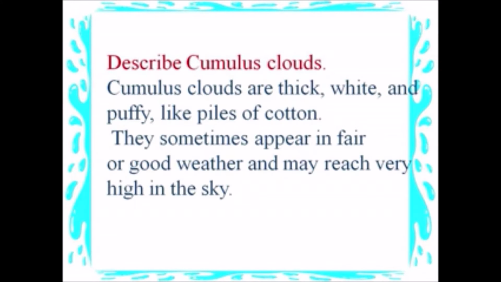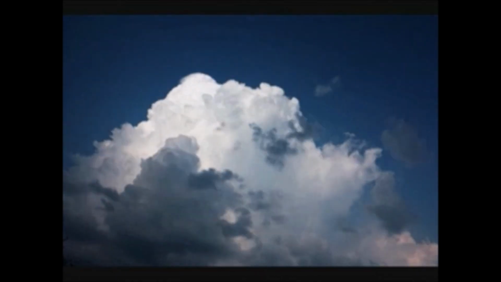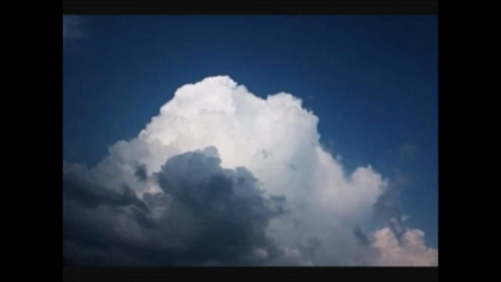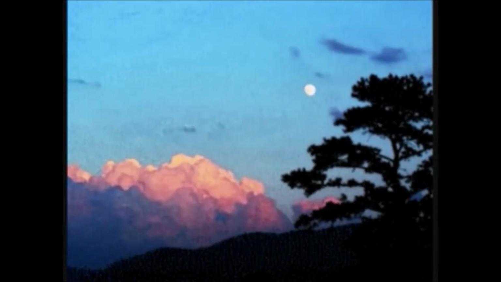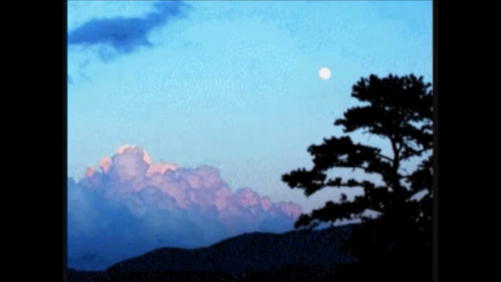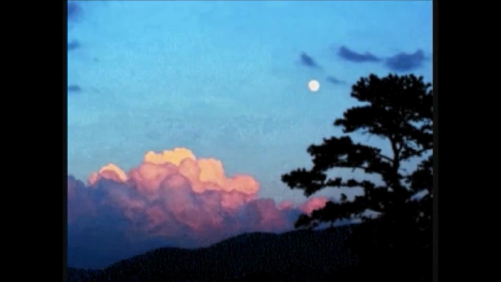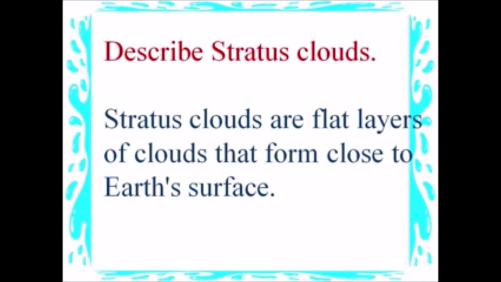Describe cumulus clouds. Cumulus clouds are thick, white and puffy like piles of cotton. They sometimes appear in fair or good weather and may reach very high in the sky. Describe stratus clouds.